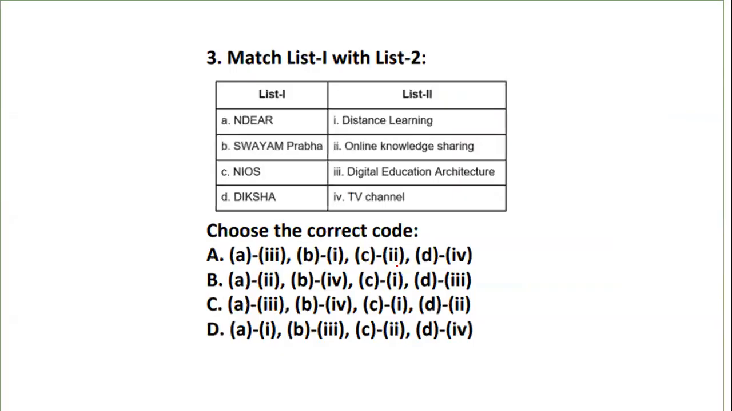Next is the list they have given. You have two lists in the form of match the following. List 1 has NDEAR, the schemes or the bodies, then Swayam Prabha, NIOS and Diksha. The second one, list 2, has the definitions. So list 1 is NDEAR, Swayam Prabha, NIOS and Diksha. Which of them matches? You have a minute's time to match the following.